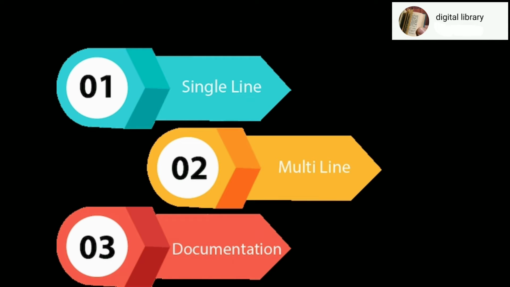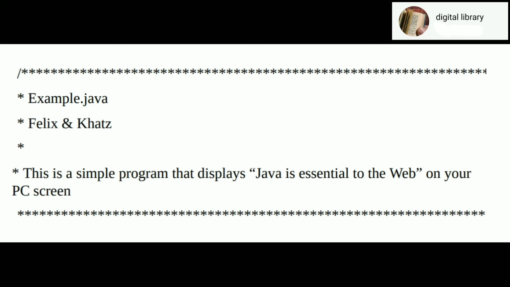Multi-line comment or block comment. This type is characterized by multiple one line comments, meaning your comment text is too long to fit in one line. However, two slashes are replaced with an opening slash star at the start of comment and ends with closing star slash. So this is multi-line comment.